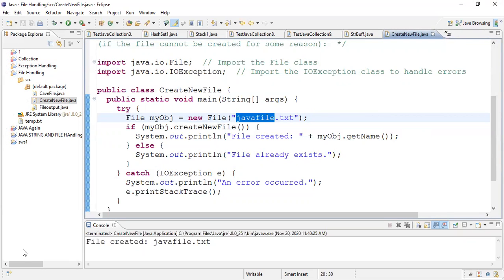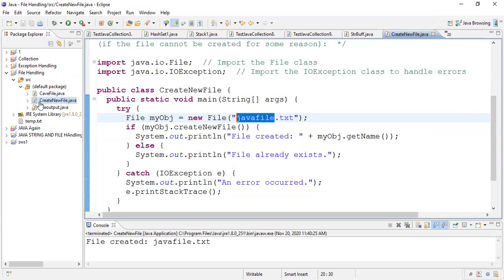Now first let me show you the structure. This is the Eclipse के अंदर I have many packages, right? Project Explorer के अंदर I have many packages like collection package, exception handling, file handling, java again, java string, and file handling. But in the file handling package I have written this piece of code, which is having the name as create new file.java.